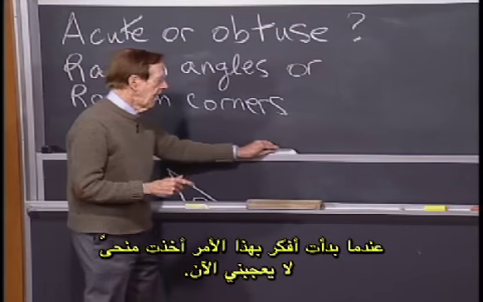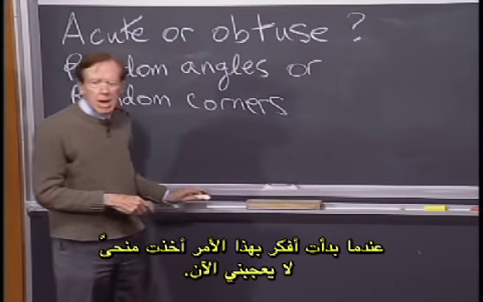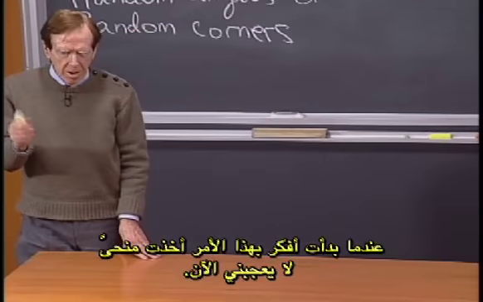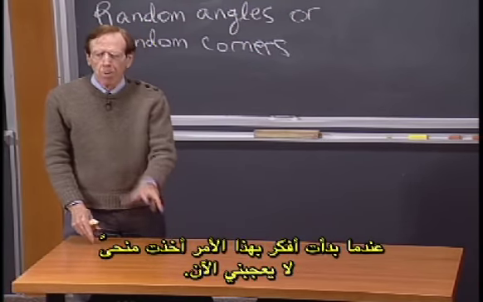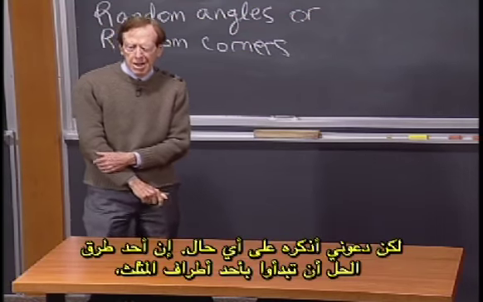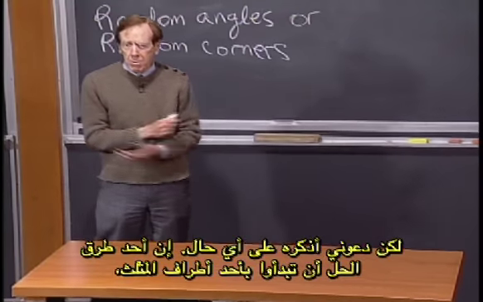So when I started thinking about this, I thought of one approach, which now I don't like. But let me say what it was anyway.